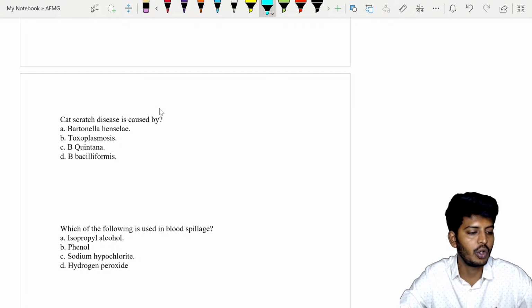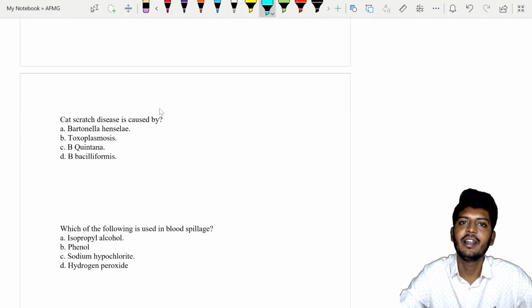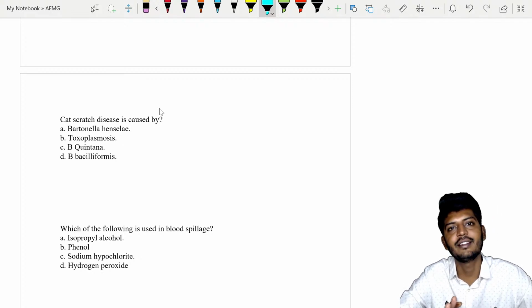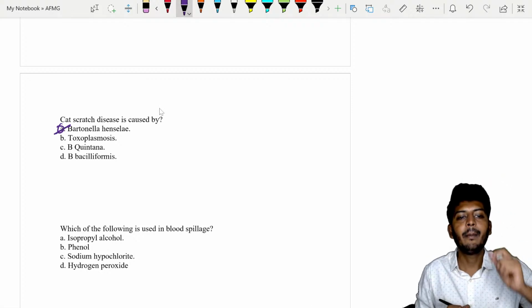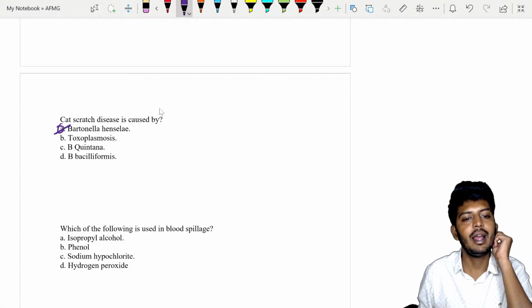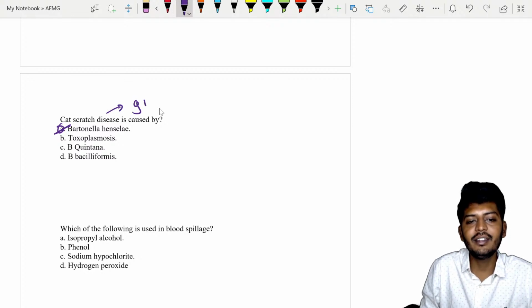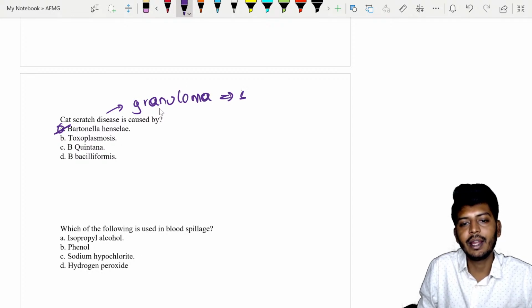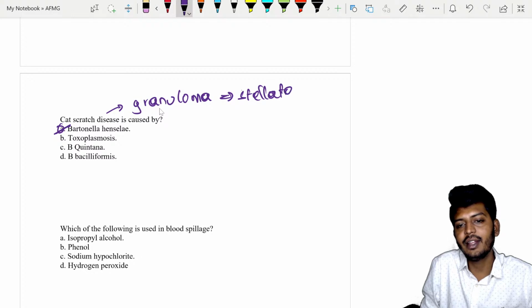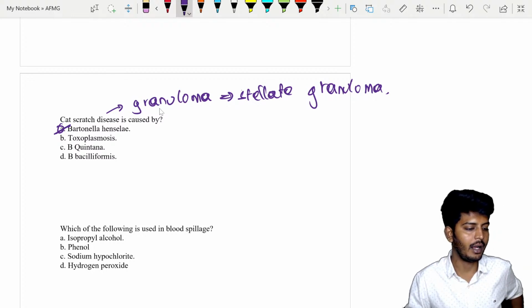For example, infectious mononucleosis can occur as a result of cytomegalovirus, or it can also occur as a result of Epstein-Barr virus. Like that, cat scratch disease predominantly occurs as a result of Bartonella henselae. It causes granuloma formation, my dear students, a stellate granuloma. Stellate granuloma means a star-shaped appearing granuloma.